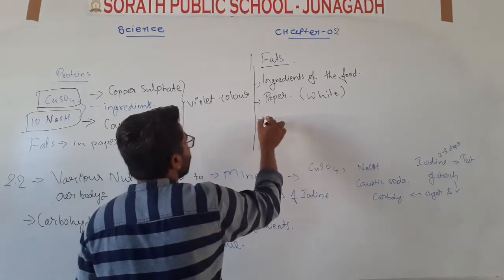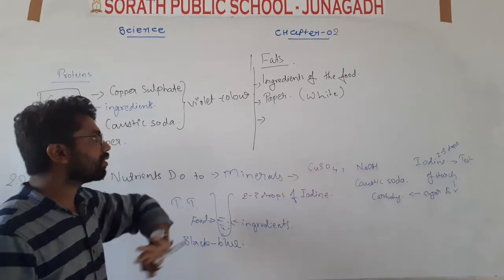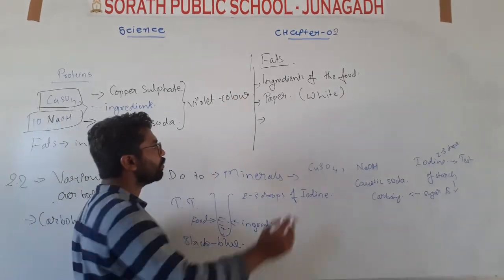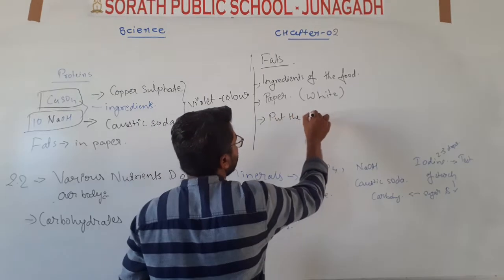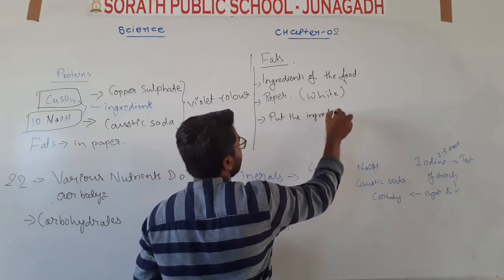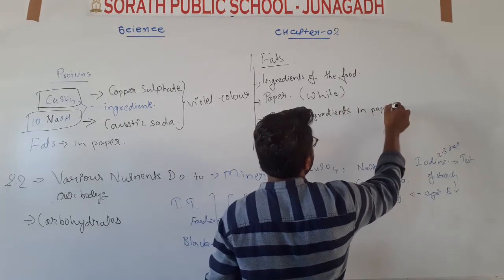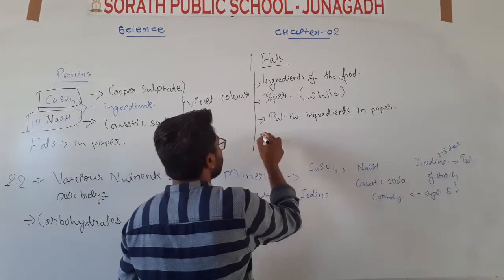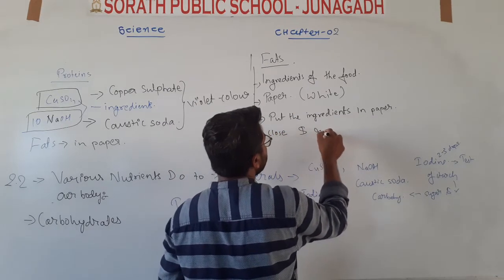Then what you have to do, third thing is that you have to put all the things, all the ingredients of the food in a paper. In paper, okay, then close it and rub it and rub it.